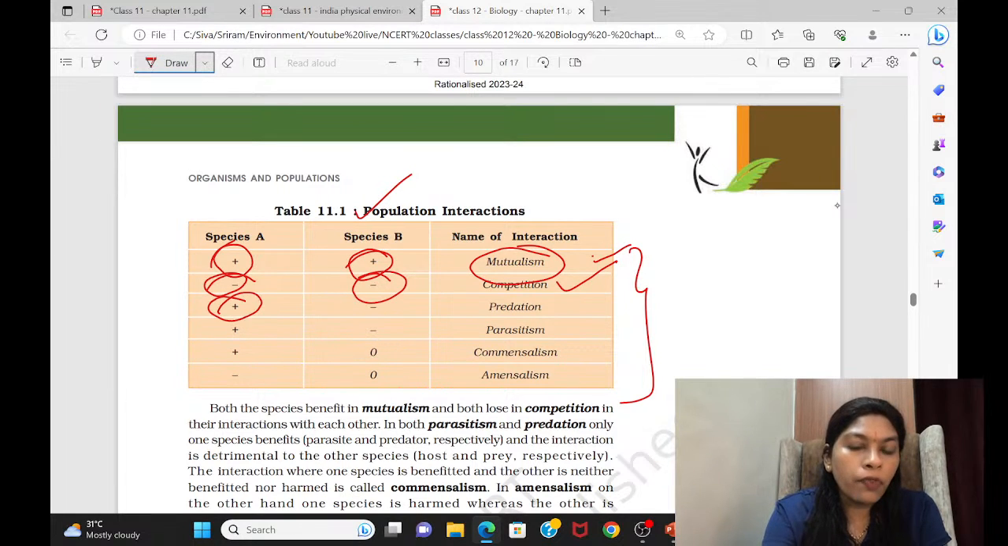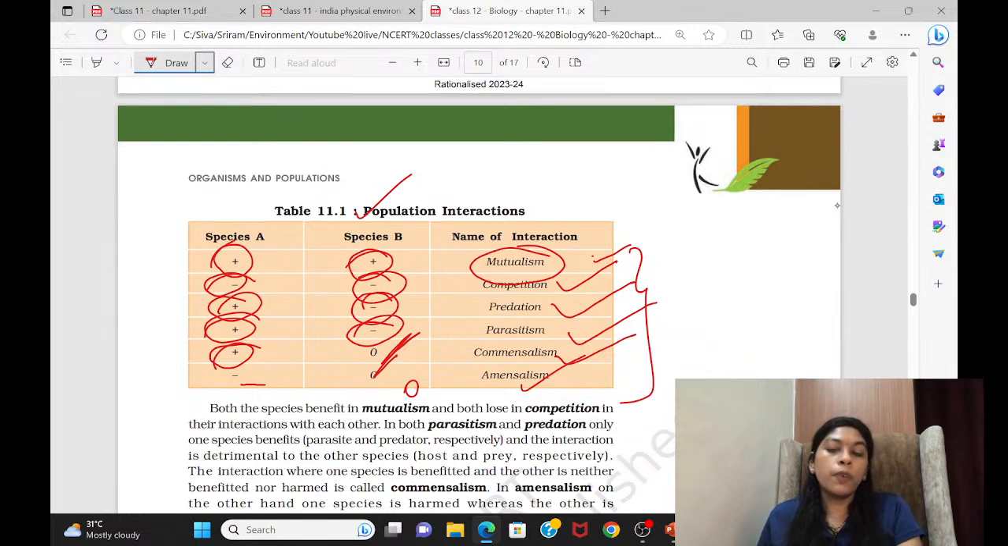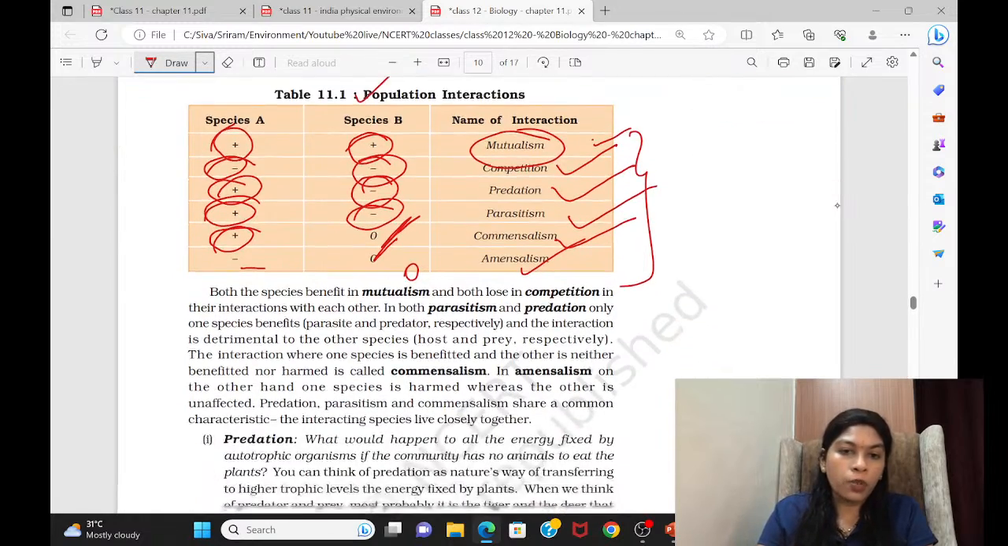If one is getting benefit and another is getting harmed, we call this predation. And where one is getting benefit and another is harmed, this can otherwise be parasitism. One is getting benefit, the other is neutral, that is commensalism, and the same negative with the other neutral is amensalism. So this way you're going to read this chapter. Everything is important. From here it has to be read.